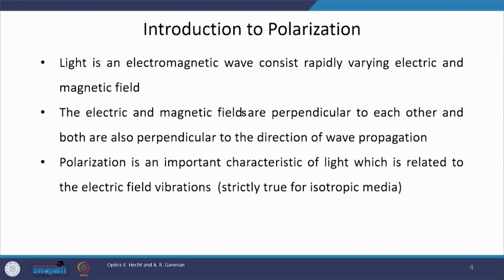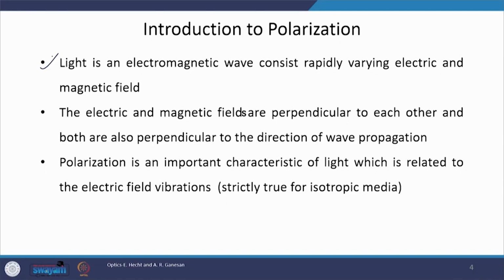a wave which propagates like this is a wave in which the oscillation of the electric field vector traces a plane with propagation. Such a wave is called linearly polarized light, or linearly polarized wave, or plane polarized wave. Now, let us go deeper into this concept.